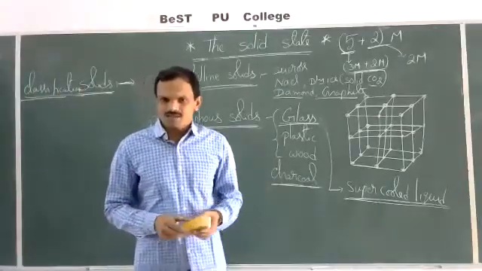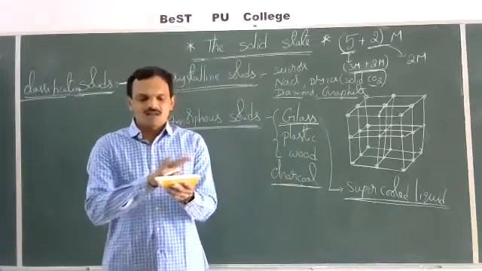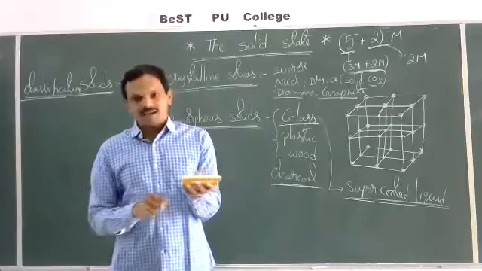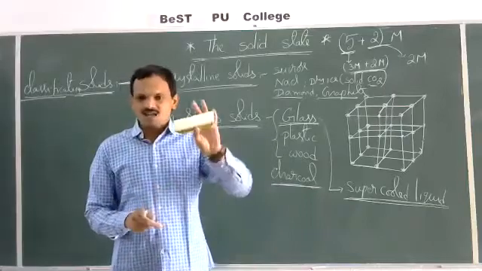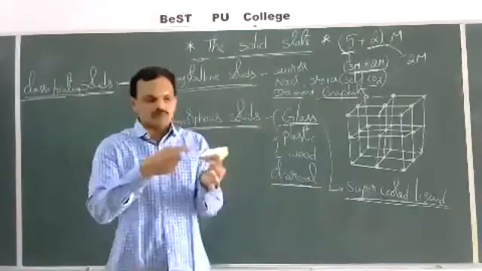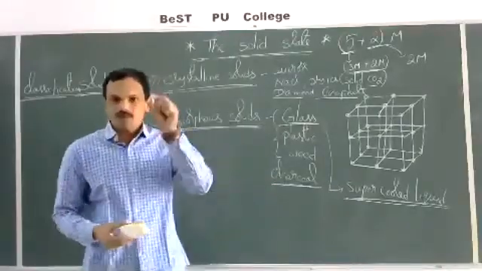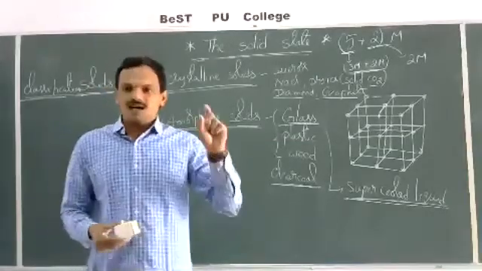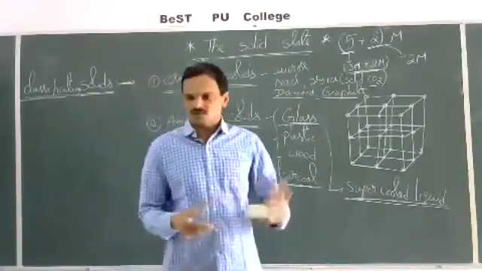By appearance, for example, I take this duster, it is almost in the shape of a rectangle. This is not the geometric shape. The same we can convert into a square shape or a circular or any other shape. The geometric shape is the arrangement of the constituent particles, not the shape of the substance.